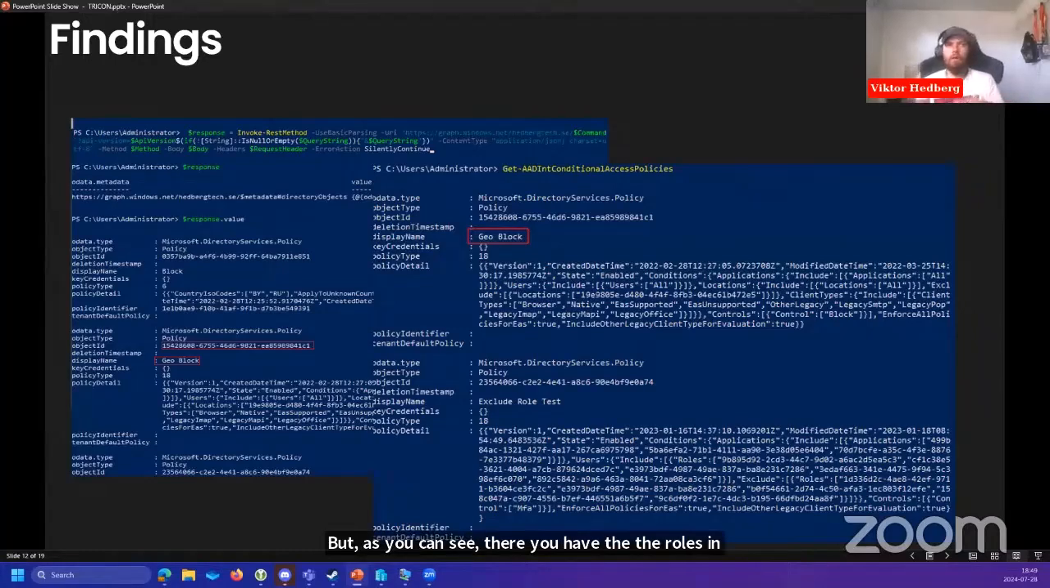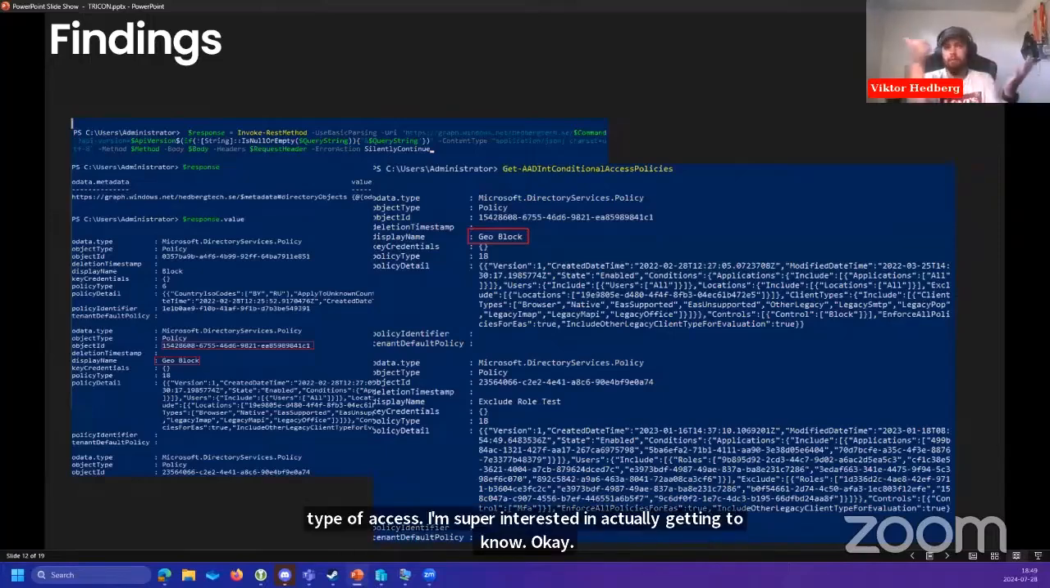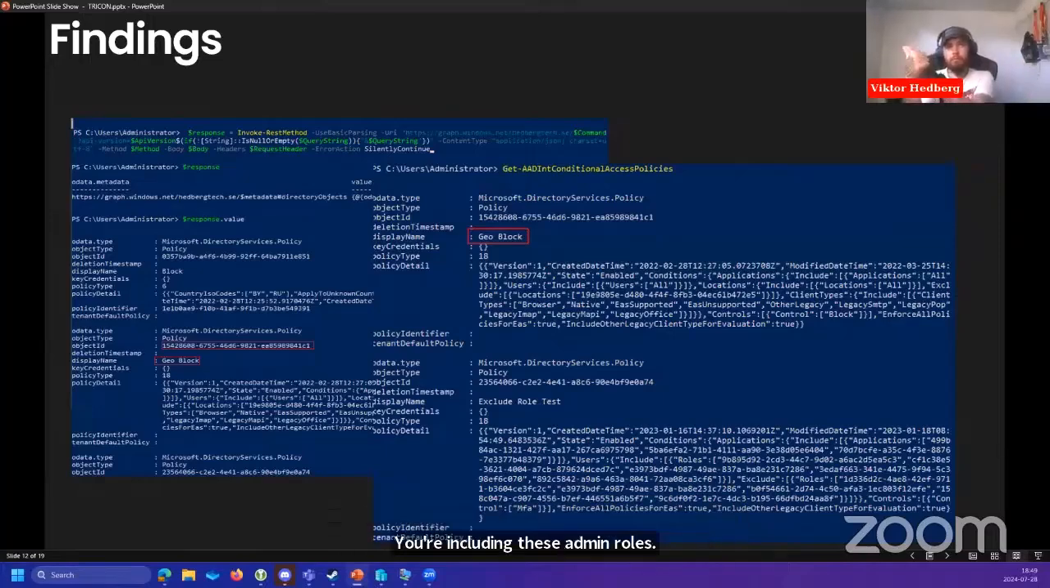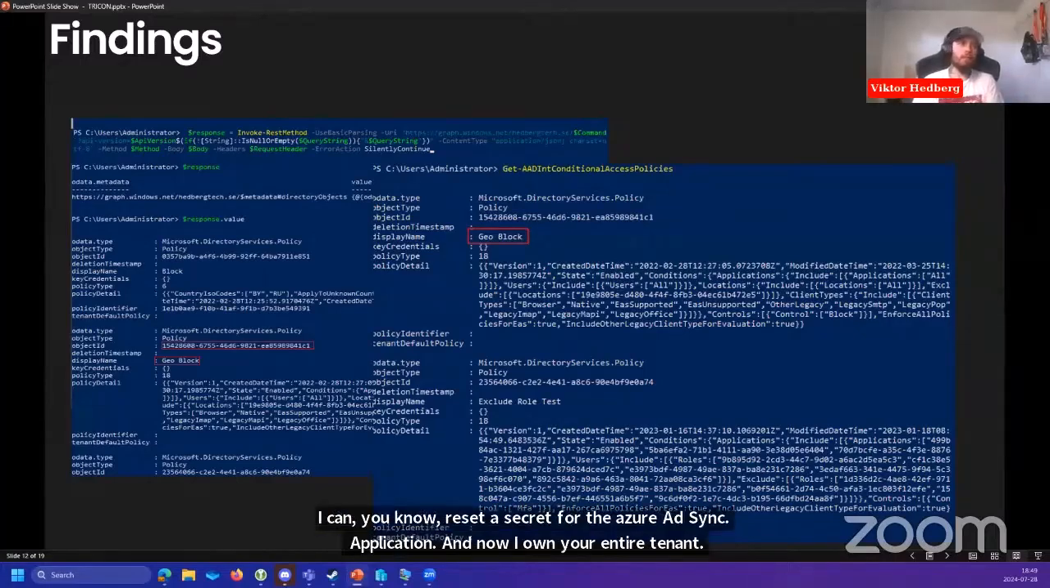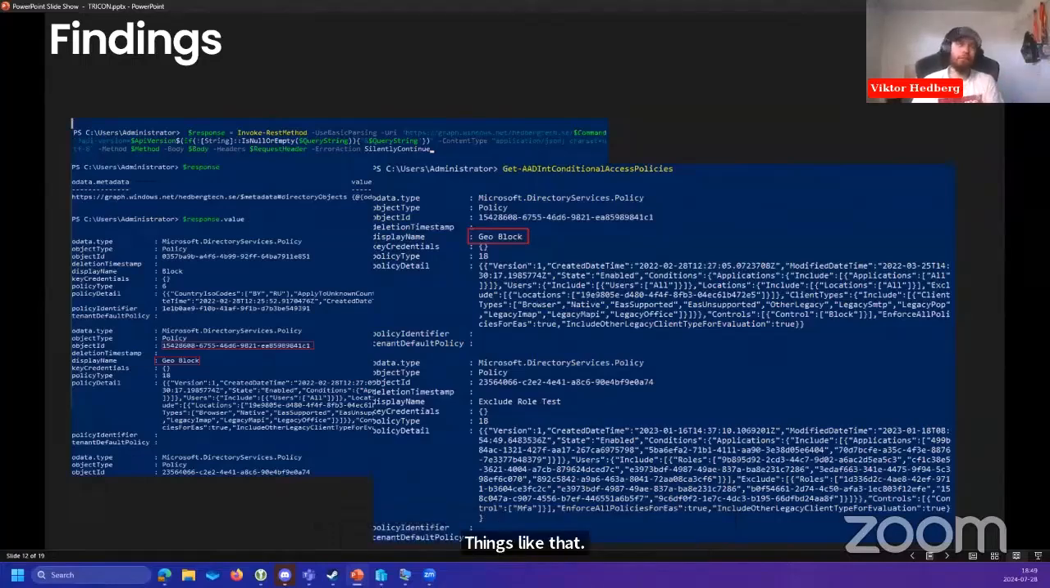So if I'm a threat actor and I gain this type of access, I'm super interested in actually getting to know, okay, you're including these admin roles, but not this one. Okay, what can I do with this admin role here? Can I pivot? Can I do other things? Oh, there's an app admin. I can reset a secret for the Azure AD Sync application, and now I own your entire tenant. Things like that, which is doable as an end user in this case.